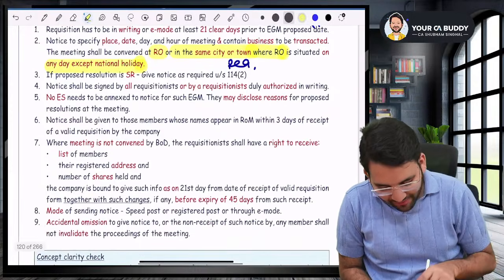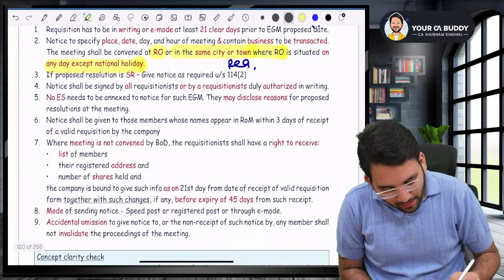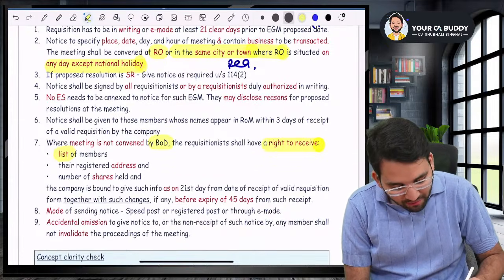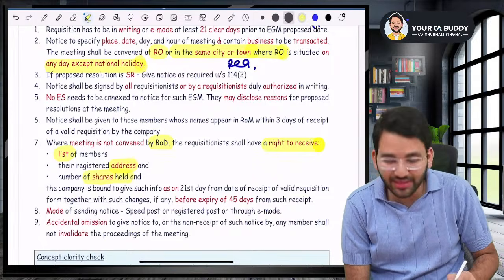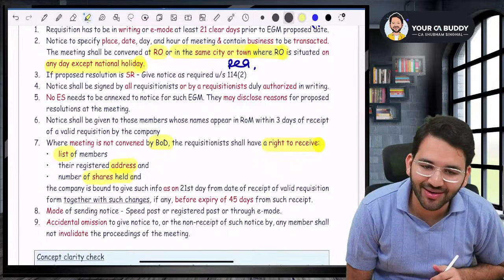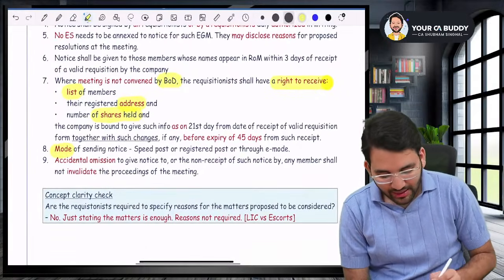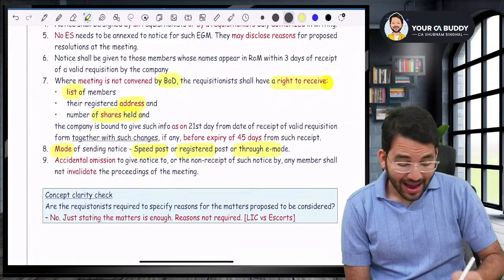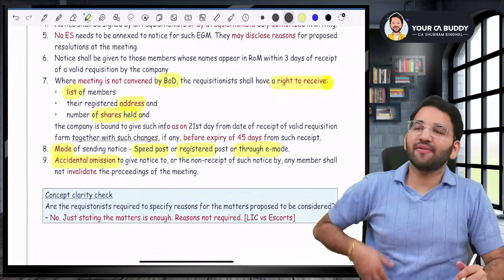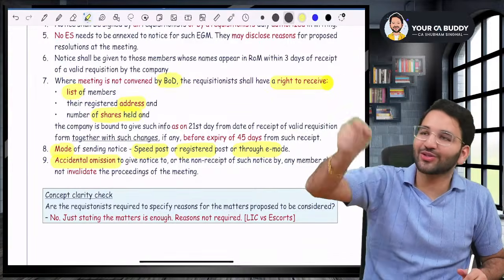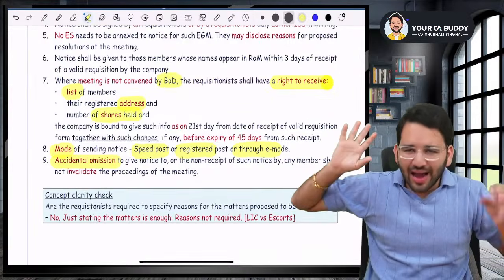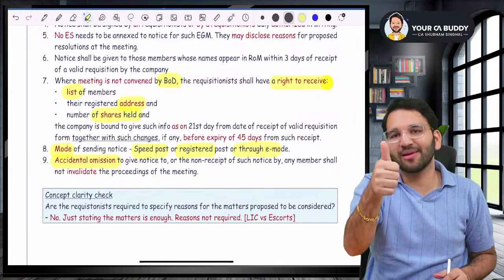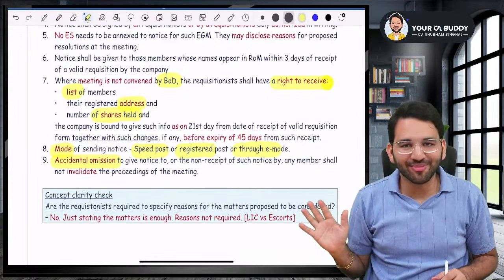Now, listen to me very carefully, guys. The board of directors will have to share the list of members, their addresses, and the number of shares with the requisitionist. Okay. Now, how will you send the notice, sir? The notice will be sent by speed post, registered post, or electronically. And accidental omission: if you could not send the notice to some person due to a mistake, it will not invalidate the meeting. The meeting will be valid. It will not be a problem. Are you with me? Yes, sir.